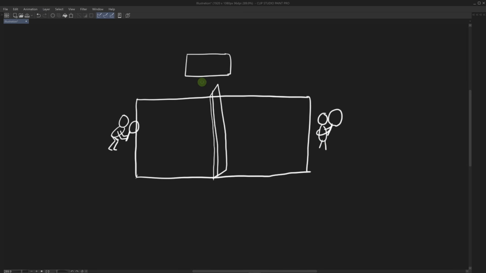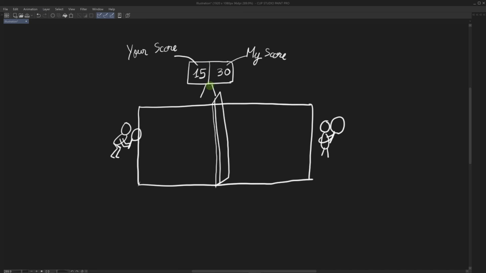What we do is we bring a chalkboard by the side of the court. We draw a line in the middle of the board, and on this side I write my score, and on this side you write your score. This chalkboard is a nice way to keep track of the score without having to memorize it. Let's say we are having so much fun that we forget the score. In this case, this is a nice way to keep track of the score.